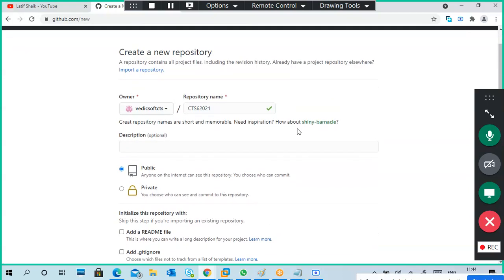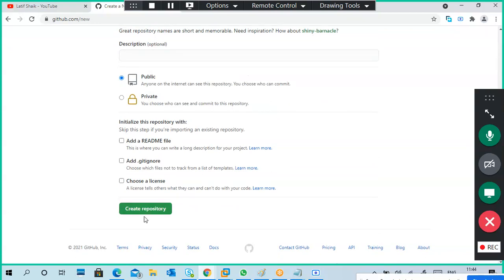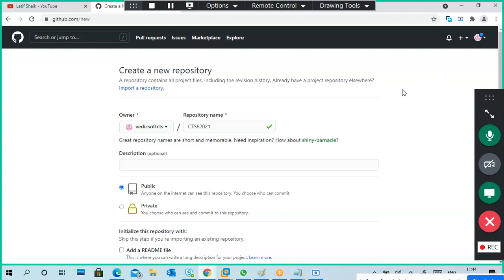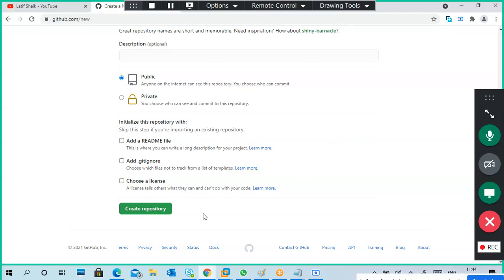That's it, it's very simple. Even if you share it, you can't access it. Why? Because if I give my password to you and you log in, it will send a mail to my mail account, so compulsorily I have to give that OTP. Okay, so public, create repository. I'm creating a public one.